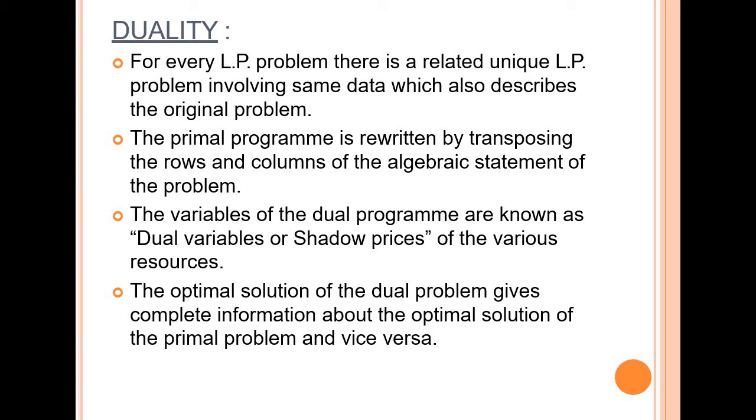Duality. For every linear programming problem, there is a related unique linear programming problem involving same data, which also describes the original problem. The primal program is rewritten by transposing the rows and columns of the algebraic statement of the program. The variables of the dual program are known as dual variables or shadow prices of the various resources. The optimal solution of the dual problem gives the complete information about the optimal solution of the primal problem and vice versa.